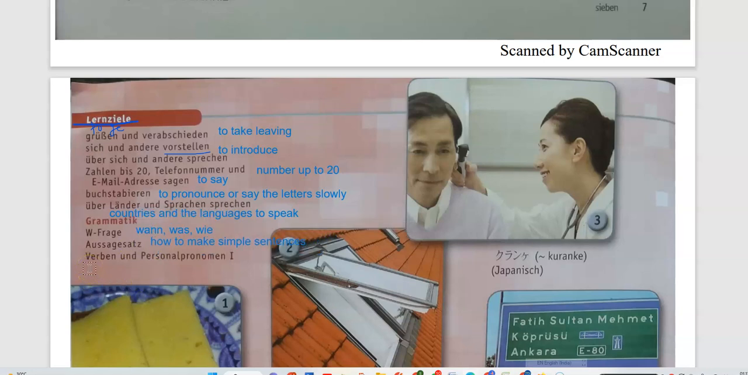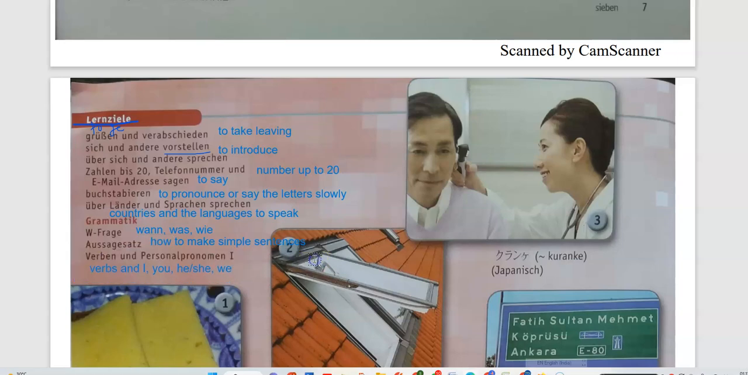And then Verben und Personalpronomen. So verbs and the personal pronouns, like in English we say I, you, we. In German, how do we say this? I, you, he, she, like that. So we are going to see some important verbs, and also the personal pronouns like I, you, he, she, we, like that.